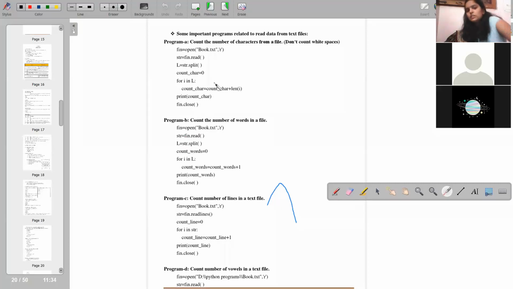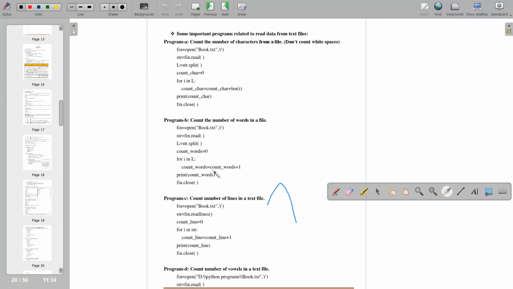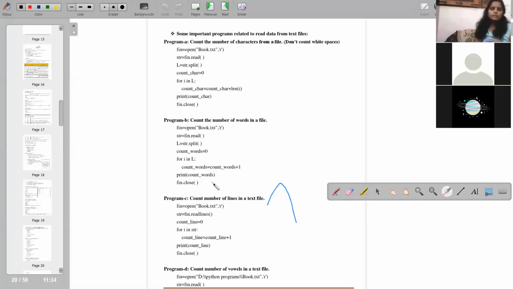Okay, in the last program you were counting the characters, but here you will count the words. You have to count the words, so we will take a count of words, not characters. Again the loop will go till the end of your string. Count words equals count words plus 1. Then it will count the words, and fin.close().